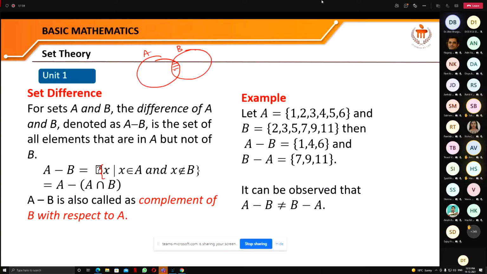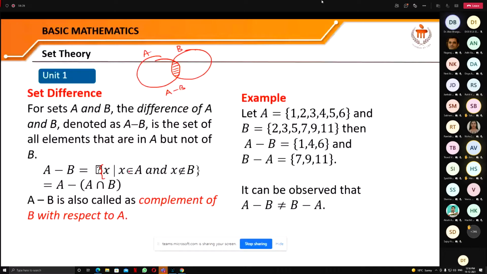If I delete this common area from the set A, that is A minus B, meaning you have removed the part of B from A. And if I write B minus A, that means you have eliminated the part of A from B. The part of A means the part which is common in A and B.